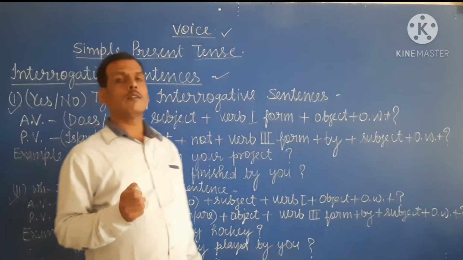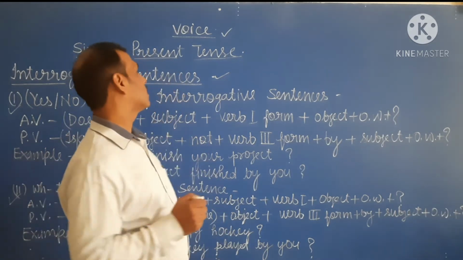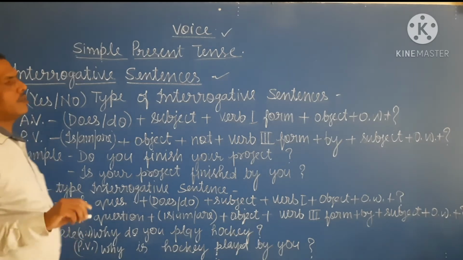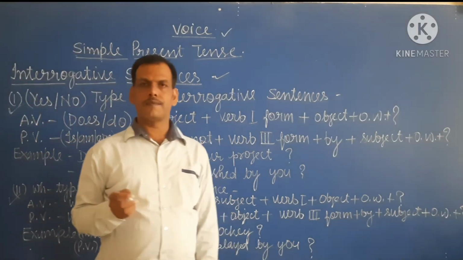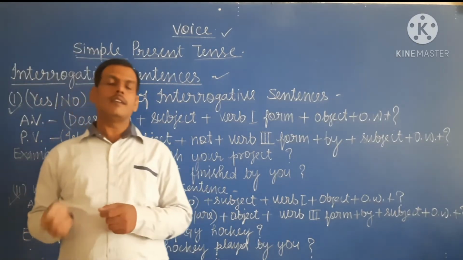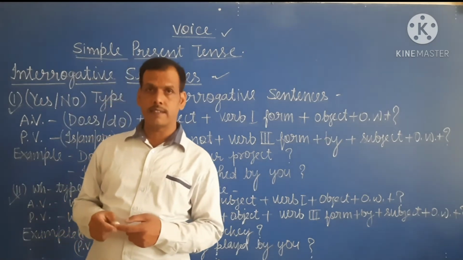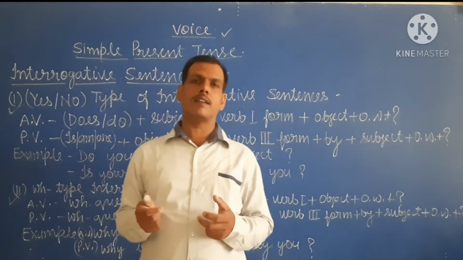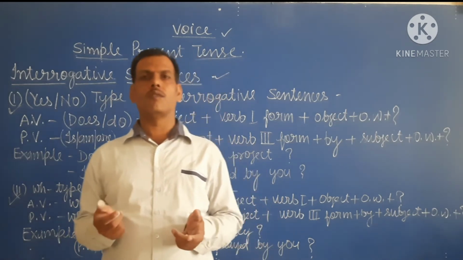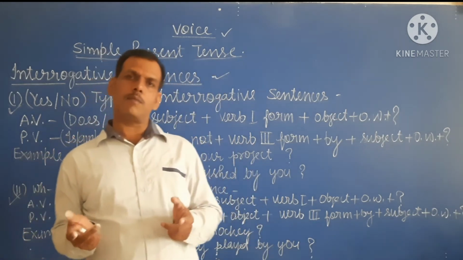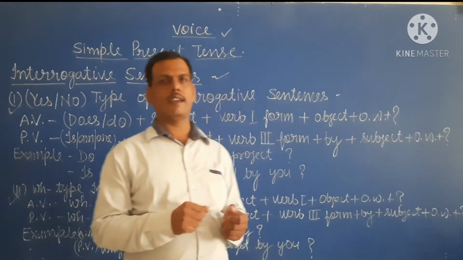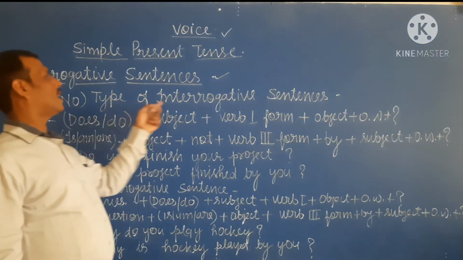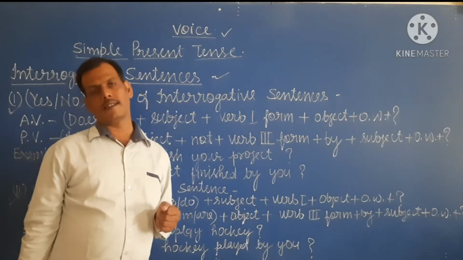Yes/no type interrogative sentences are those sentences that we answer with yes or no.